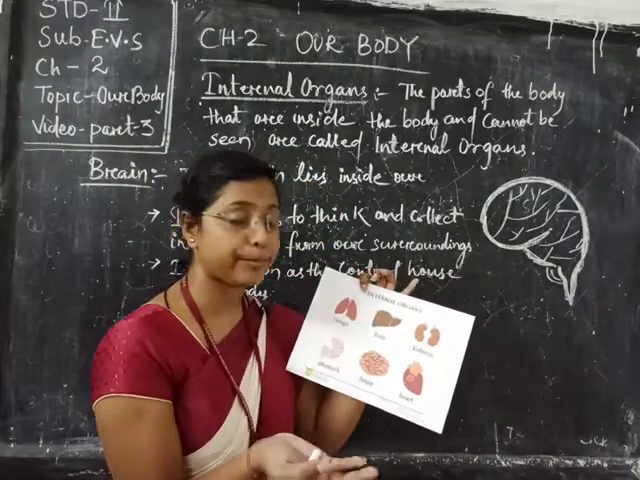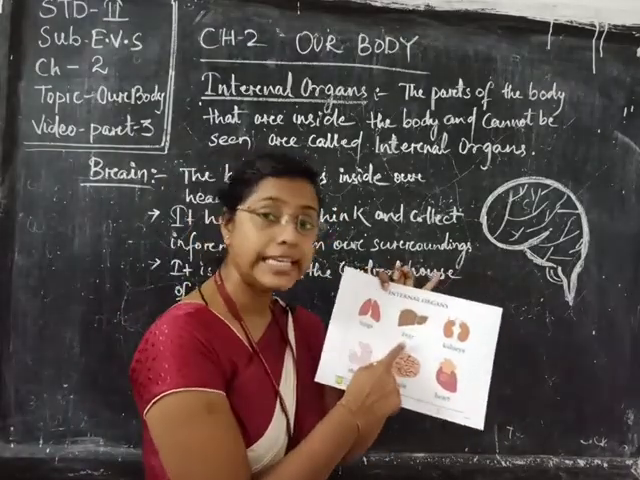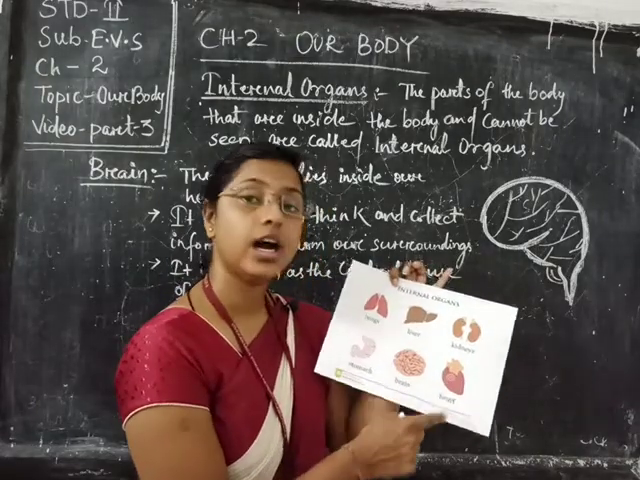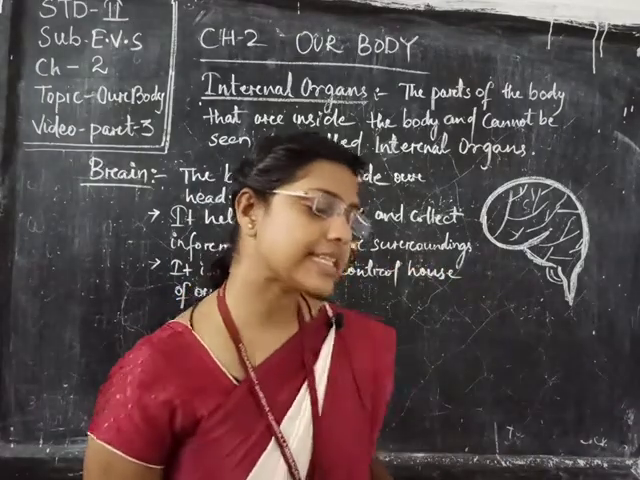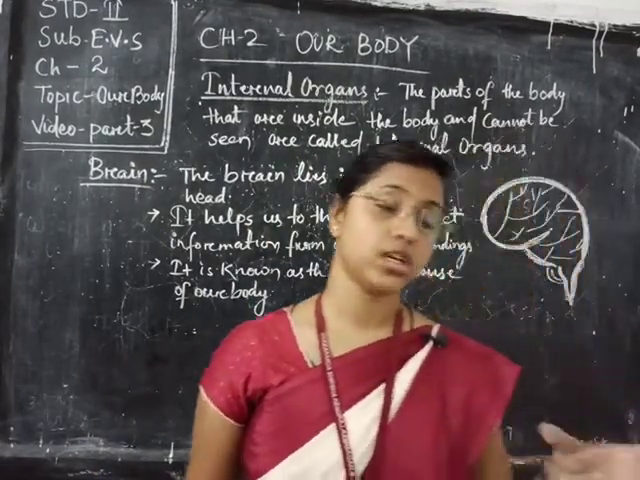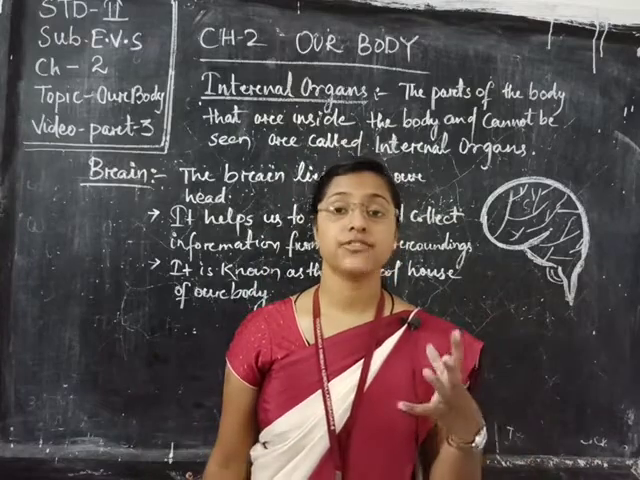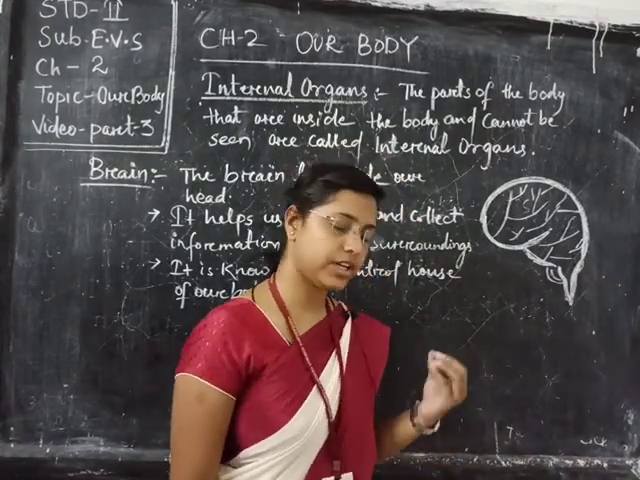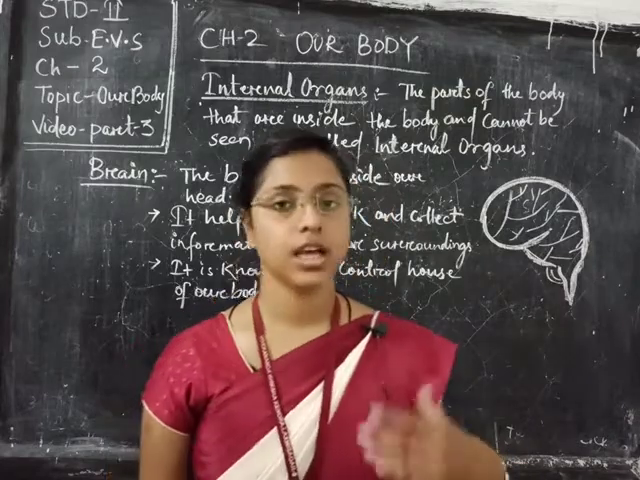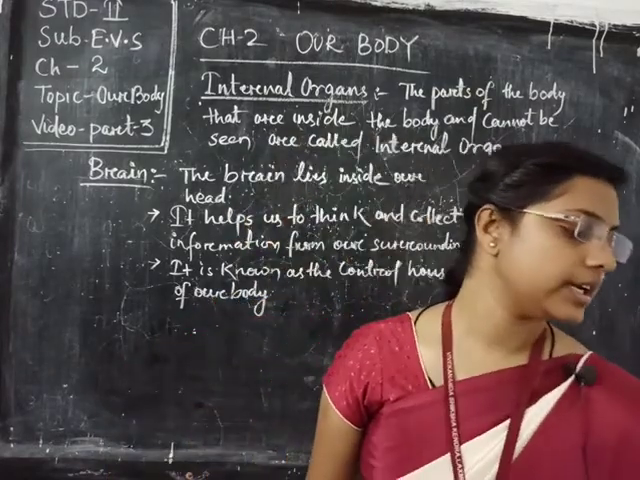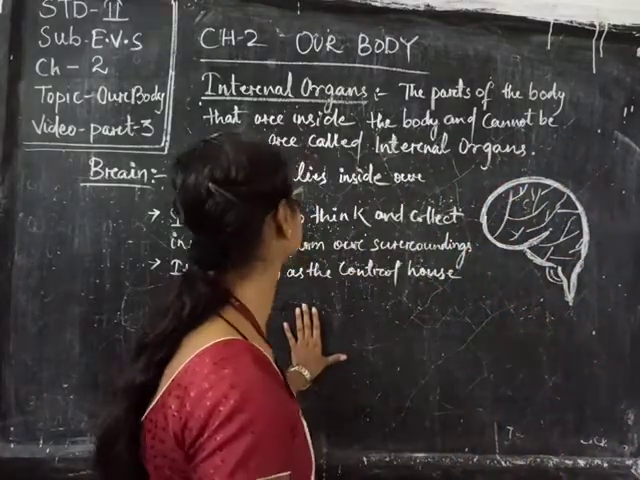So what are the examples? The lungs, liver, kidneys, stomach, brain, heart. From these examples we will read some specific functions of these organs. Some examples I will give you their functions, which are in your course, and others you will read in your next class. Okay, so first one is your brain.